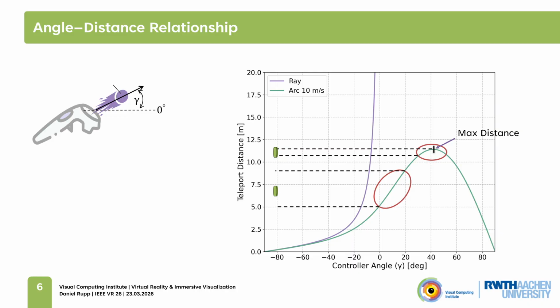But this is of course only true in this two-dimensional setting where we are just thinking about the longitudinal direction and ignore other factors, since especially for larger velocities, teleporting close to the maximal range becomes challenging as the target location is far away and therefore hard to see, and lateral hand jitter increases. We can also see that the straight ray always has worse accuracy than the arc, with the steepness approaching infinity towards 0 degrees. So in order to check whether this holds in practice as well, we want to test this for different velocities and accuracy requirements.